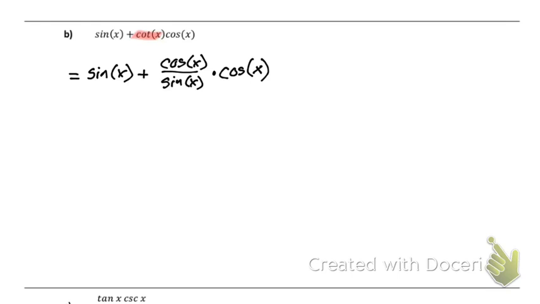This one's going to be a little bit tougher than the other one because right now we have cosine squared on top. So this is going to equal sine of x plus cosine squared x over sine of x.